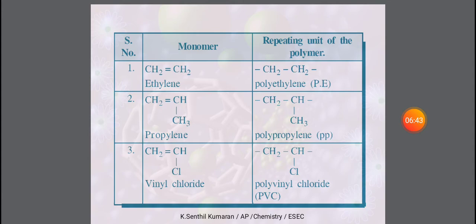This vinyl chloride is polymerized to form PVC, polyvinyl chloride. In day-to-day life we see PVC pipes. These three examples are the best examples of addition polymerization.